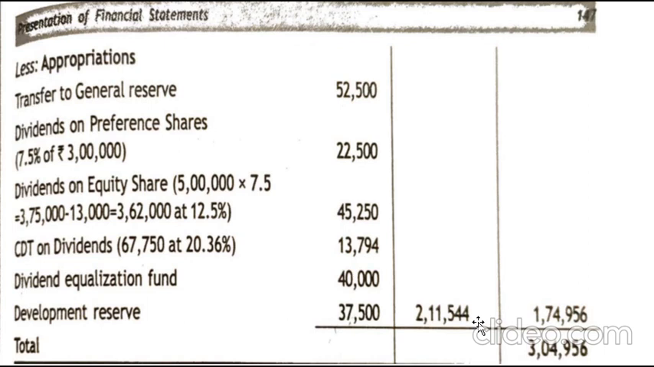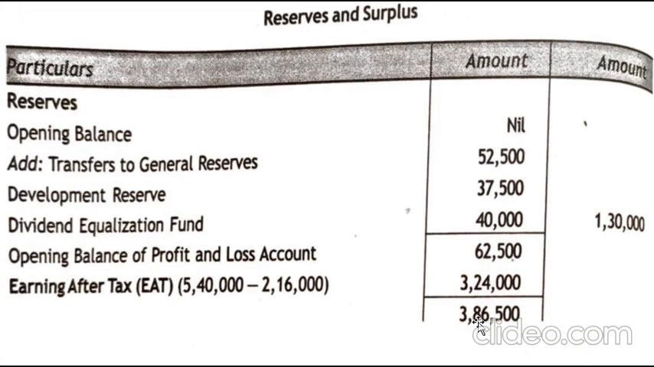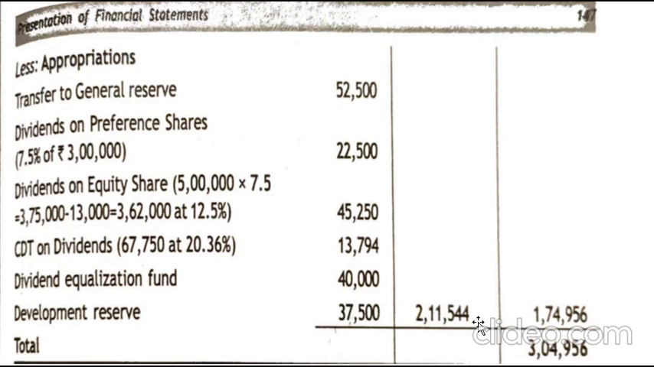The reserves you maintained in the previous year are 1,30,000, plus the balance you have got from the profit this year, 1,74,956. So the total stored in your reserves and surplus is 3,04,956. This is how you calculate your reserves and surplus.